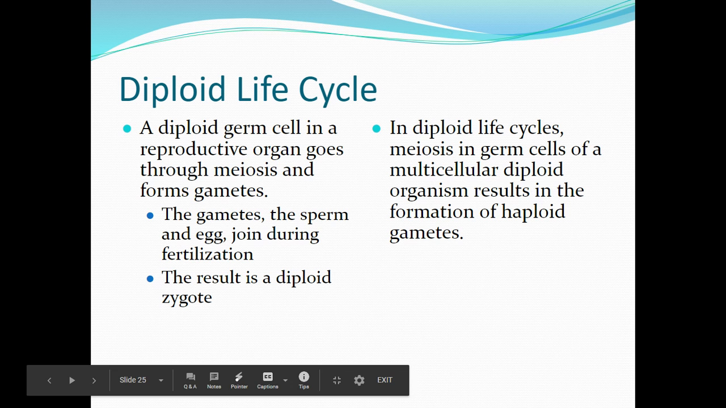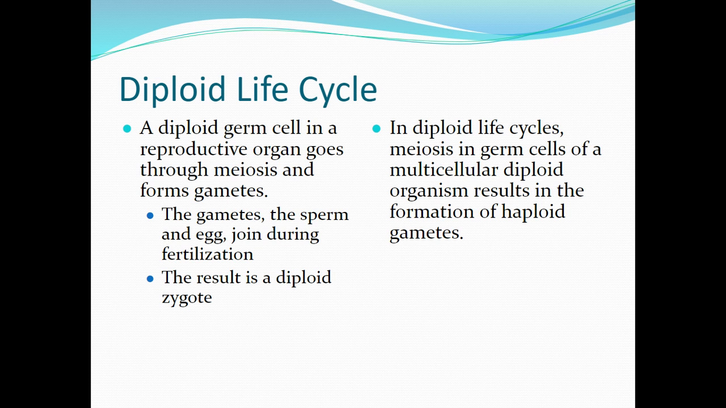this occurs within the germ cells. Remember, our germ cells are our gametes. That's our sperm and our egg. And it happens within the reproductive organs. So for males, it would happen within the testes to produce the sperm. And for the females, it starts in the ovaries for the egg production.